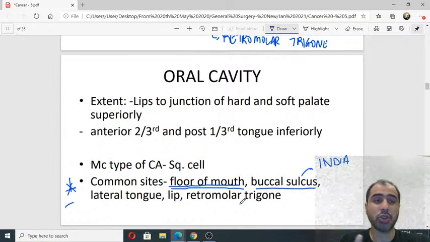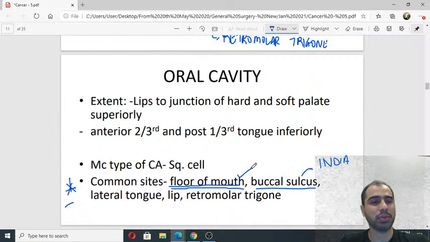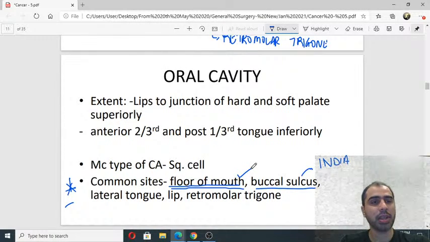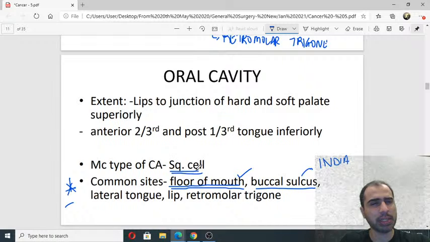So if they ask you overall, it's tricky, but I would say go for floor of the mouth because that is what Bailey gives you, especially if this is there in the option. Because the examiner would have put the option after thinking, he will not put that option just like that. Okay, most common cancer, squamous cell carcinoma, which we discussed earlier. Squamous cell carcinoma, of course.